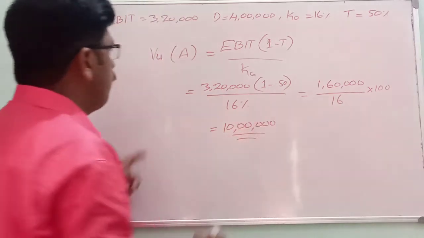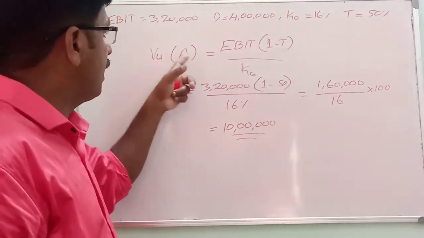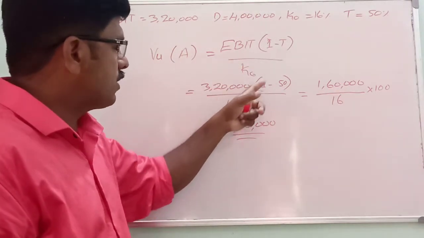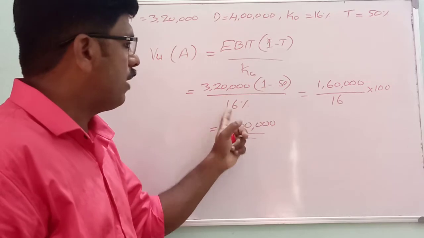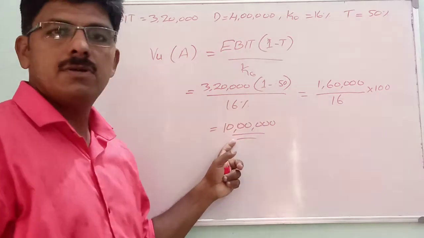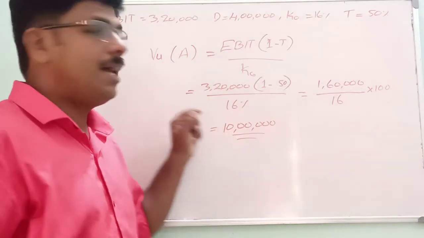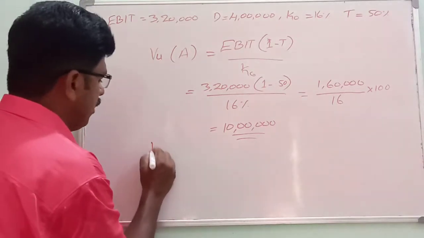So this is value of unlevered firm. Value of unlevered firm A is equal to 3,20,000 into 1 minus 0.5 divided by 16%, that is equal to 10 lakh rupees. And let us calculate the value of levered firm.